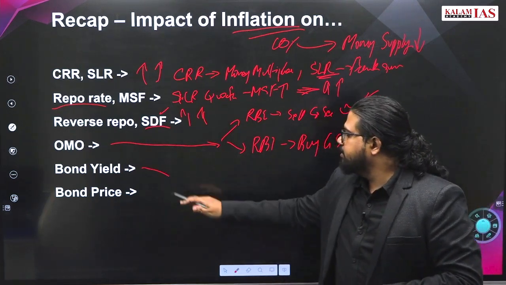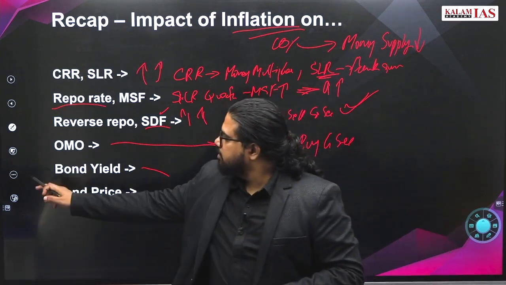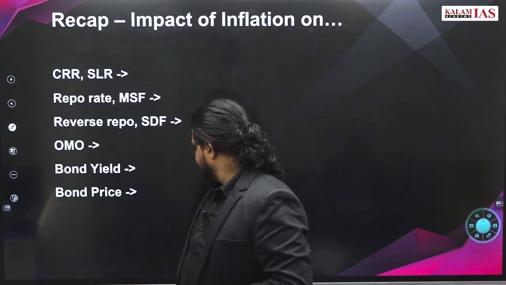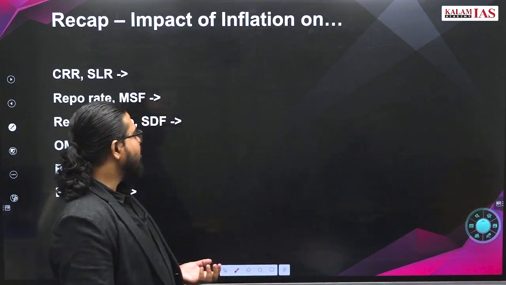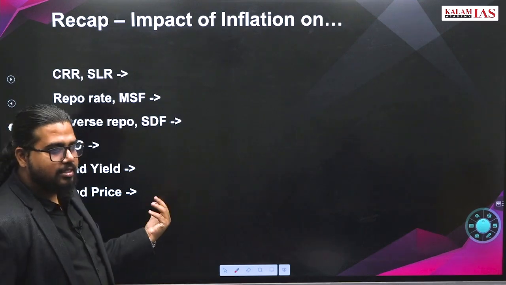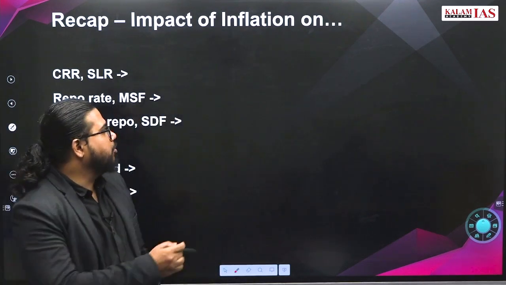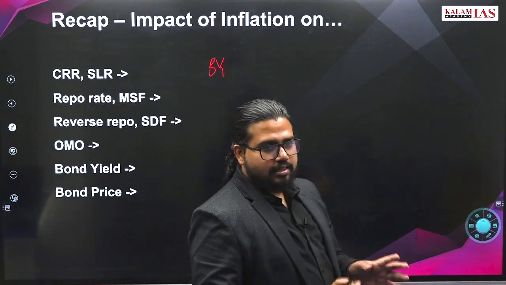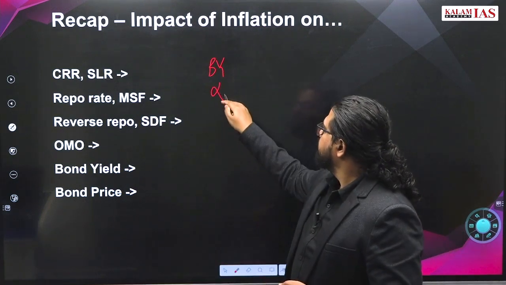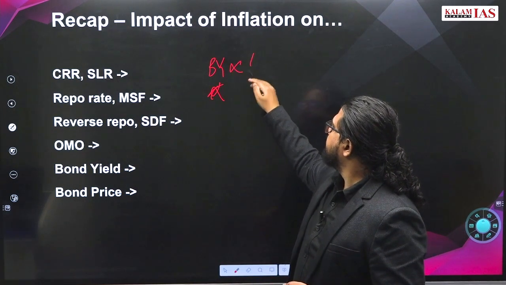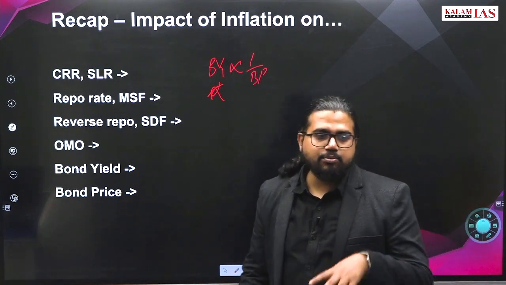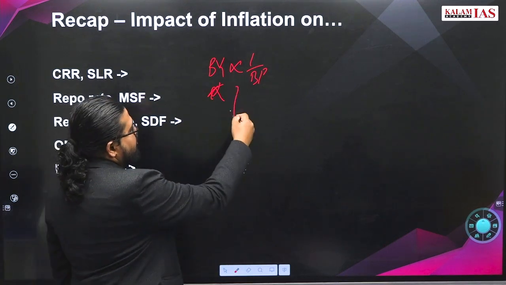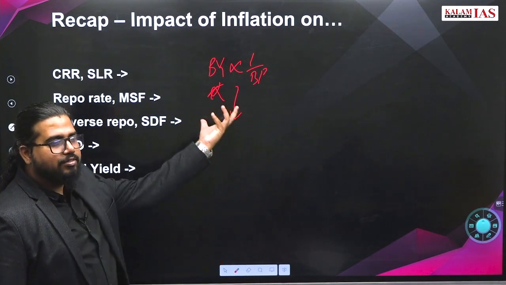What happens to bond yield? This is the confusing part. We'll discuss once again; last class also I think we covered it. What is bond yield? Bond yield you understand simply as the return you get on the bond. It is inversely related to bond price. Bond price increases, bond yield decreases. That concept is all clear. How is it inversely related?